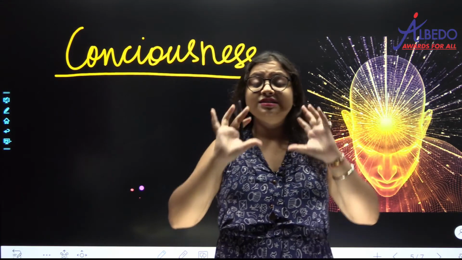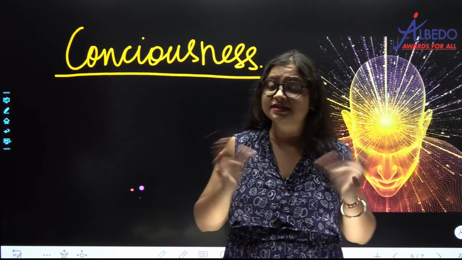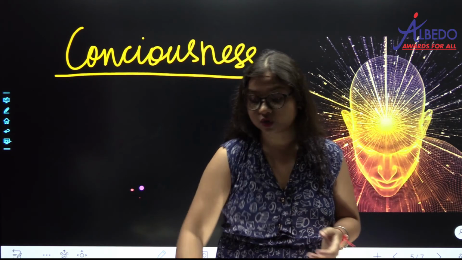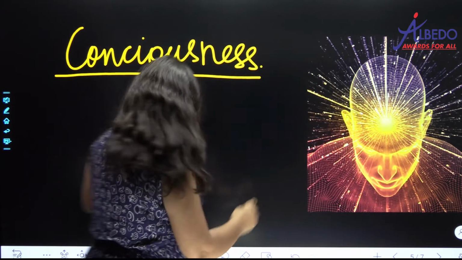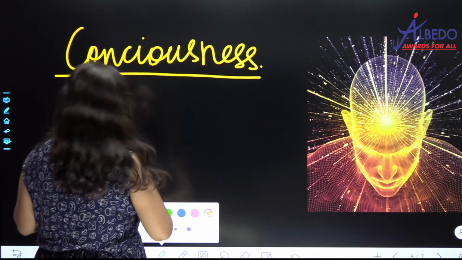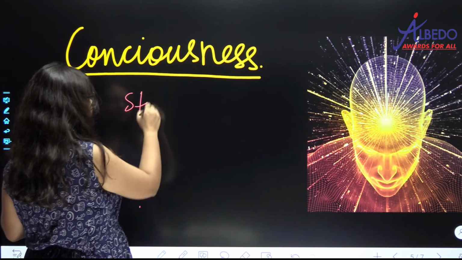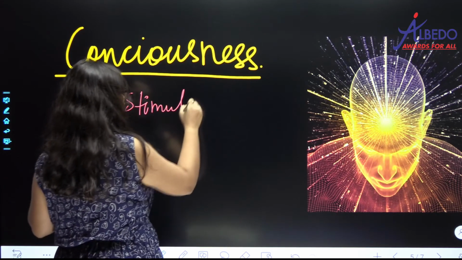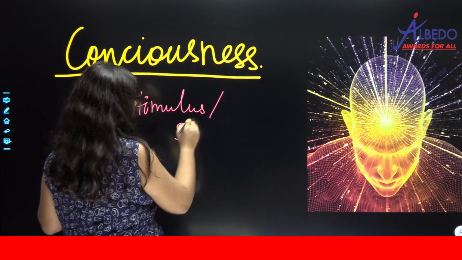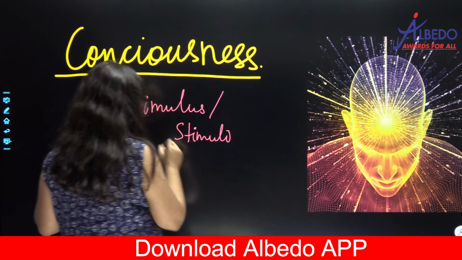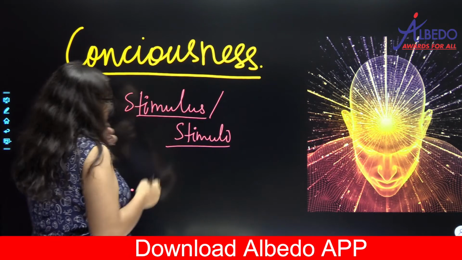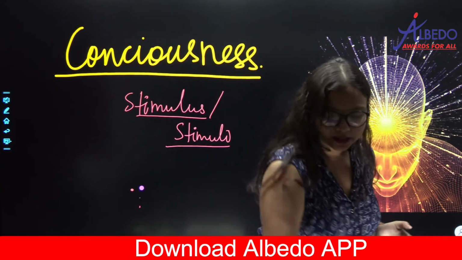Consciousness means the sense of the environment. Okay, let us understand it. Let us start with stimuli first. Stimulus or stimuli. What is the meaning of stimulus or stimuli?